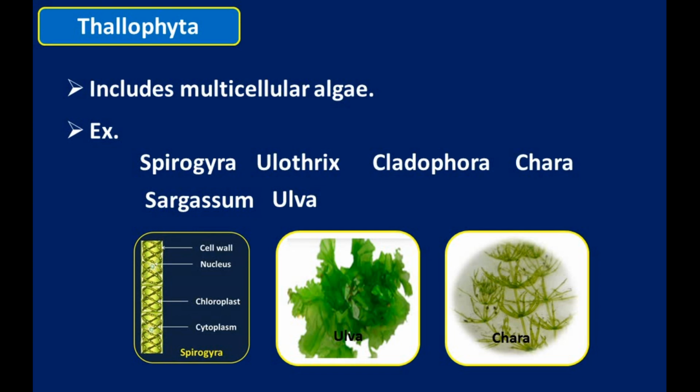So Thallophyta means their body design is very simple. They have chlorophyll, which means they make their own food. They are mostly found in aquatic regions and moist places. All types of multicellular algae are examples of Thallophyta. Now, next is the Bryophyta.